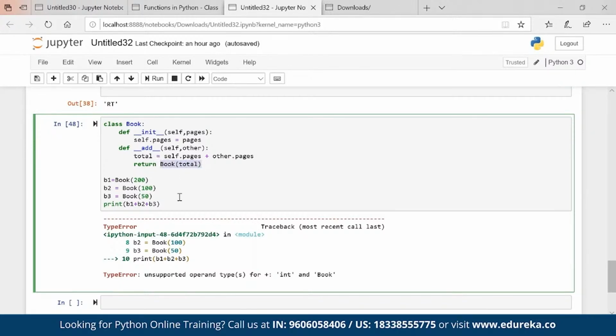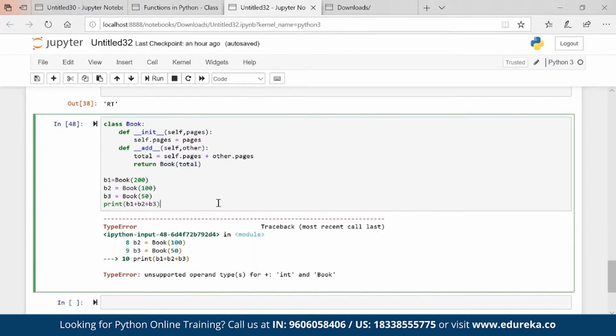So basically what we are doing is, when we run this command, B1 is going to self, B2 is going to other, we are adding up the values, we are creating a book again, then this book total is going to self and B3 is going to other, and then two books will sum up.